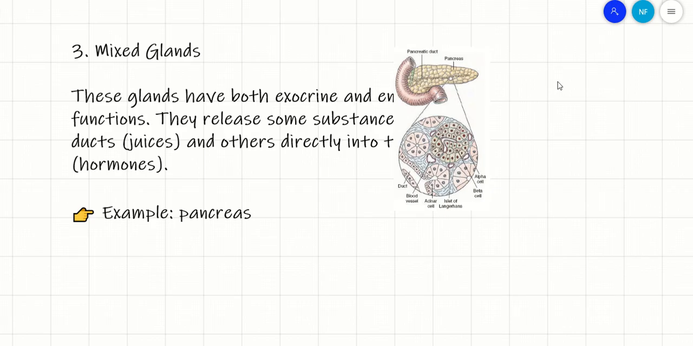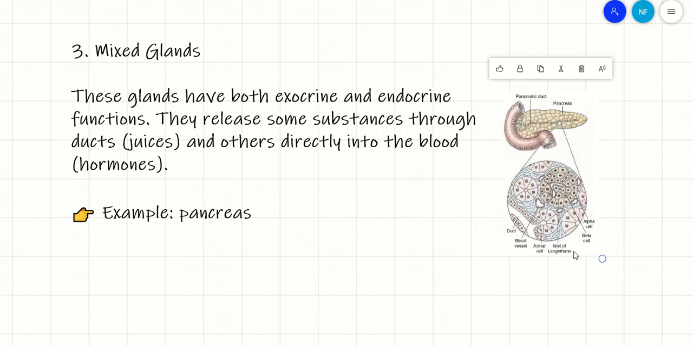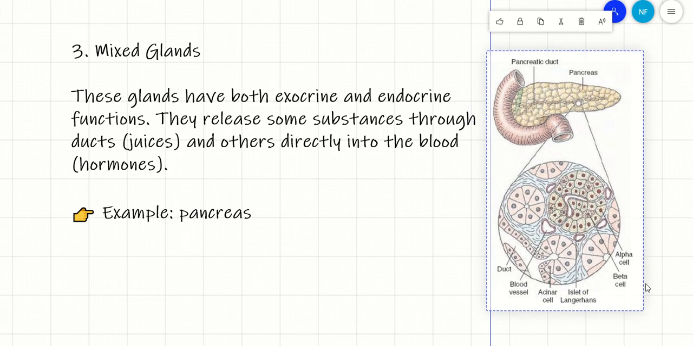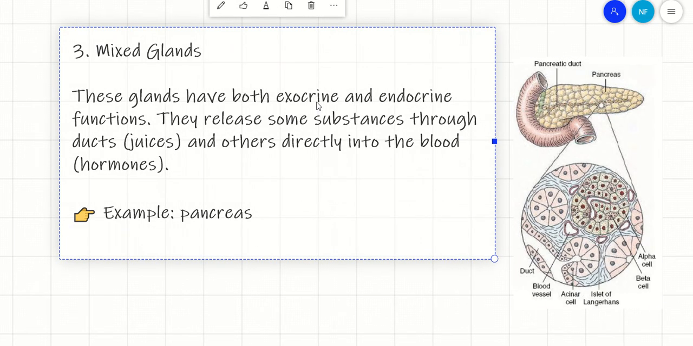So till this point we discussed two types of glands. First of all, the endocrine gland, second the exocrine gland, and we made a comparison in a comparative table between them. Actually, there is a third type of glands which is called the mixed gland. As its name implies, it must be having the two functions, I mean endocrine and exocrine functions. As we can see here, these glands have both endocrine and exocrine functions.